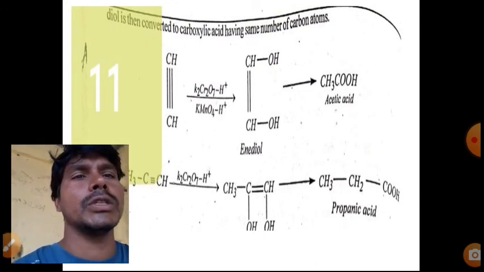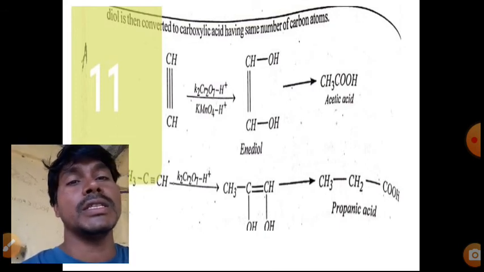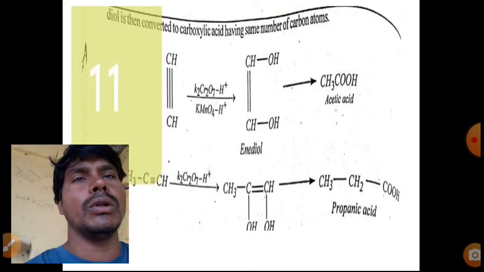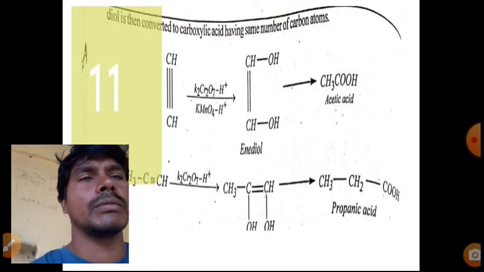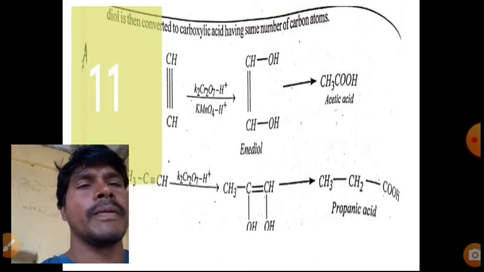Potassium dichromate, K2Cr2O7 in the presence of acid catalyst, or KMnO4 in the presence of H plus. Before, we discussed KMnO4 in the presence of base, alkaline, that is Baeyer's reagent. Here the diol is converted into a carboxylic acid having the same number of carbon atoms. Here acetylene, using this reagent, we get acetic acid.